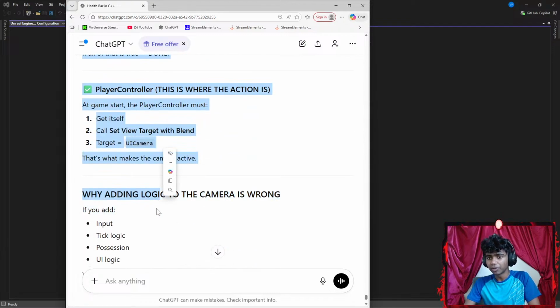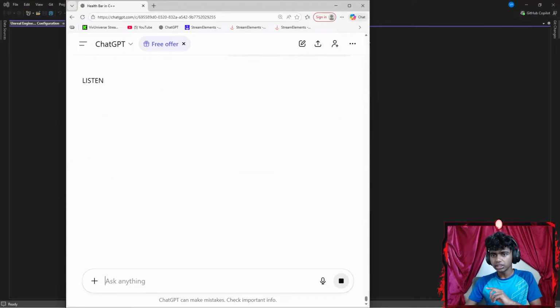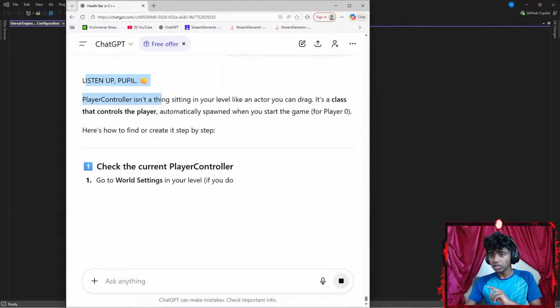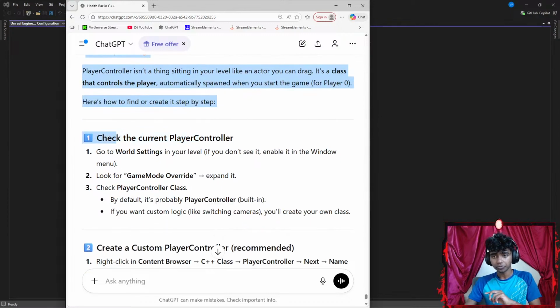Where do I find the player controller? Okay, let me say something like, where do I find the player controller, question mark? Okay, let's see. Listen up, people. Player controller isn't a thing sitting in your level like an actor you can drag. It's a class that controls the player, automatically spawned when you start the game for player 0. Here's how to create it step by step.